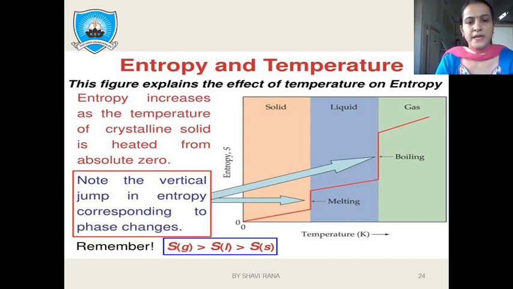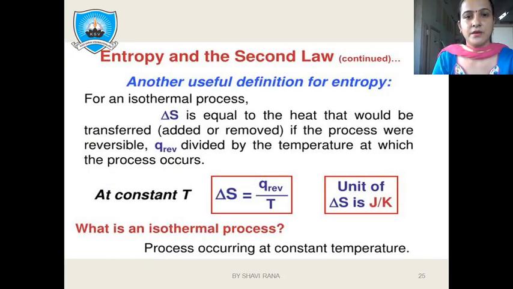As I have already explained, entropy in case of gases is greater than entropy in case of liquids, which is greater than that of solids. So the graph is increasing from solid to liquid to gases, as the entropy increases from solids to liquids to gases. So according to the third law of thermodynamics, entropy becomes zero at absolute zero temperature. This is the third law of thermodynamics, and it was given by Nernst, which is completely dependent upon the Nernst heat theorem.